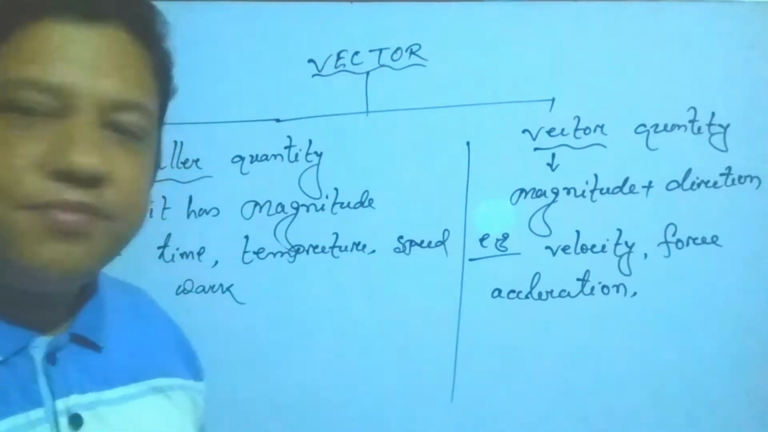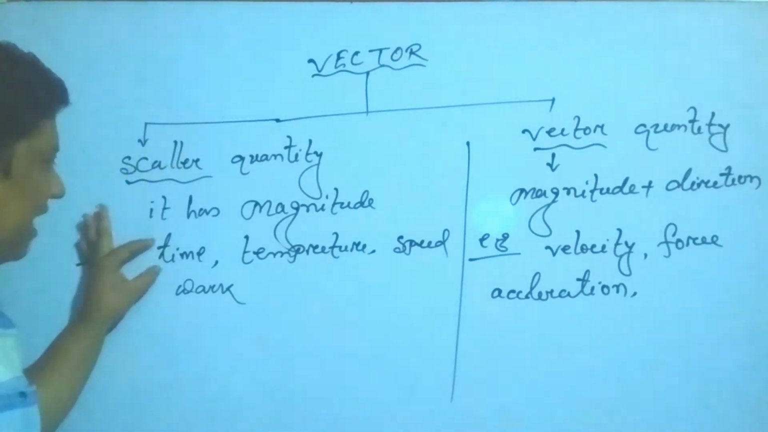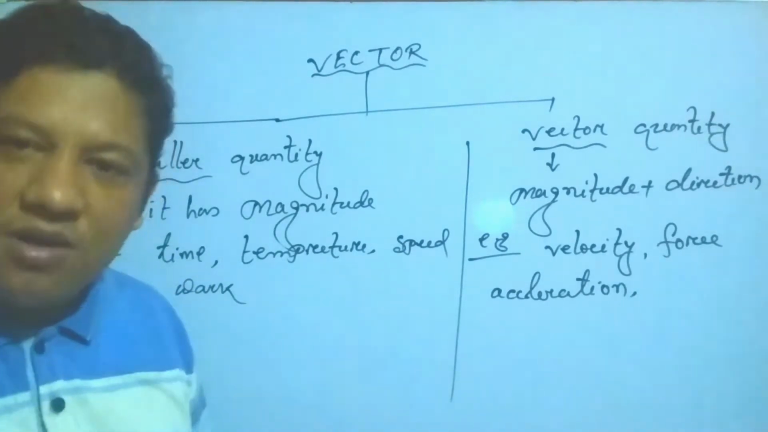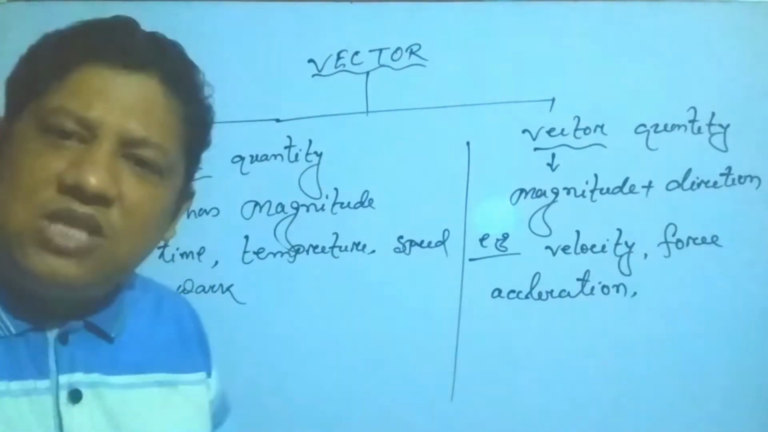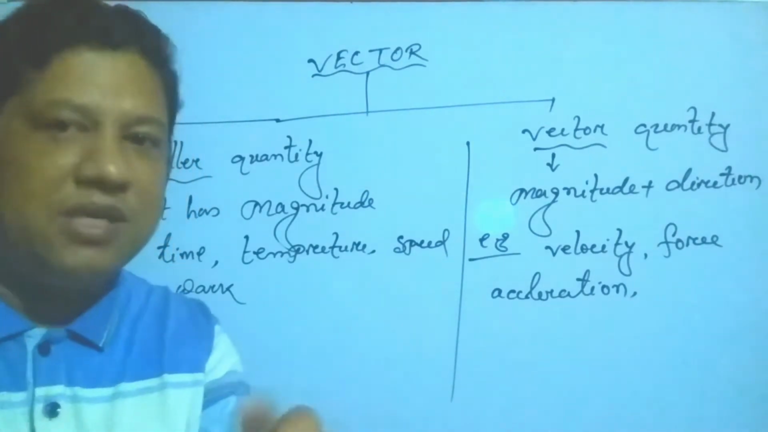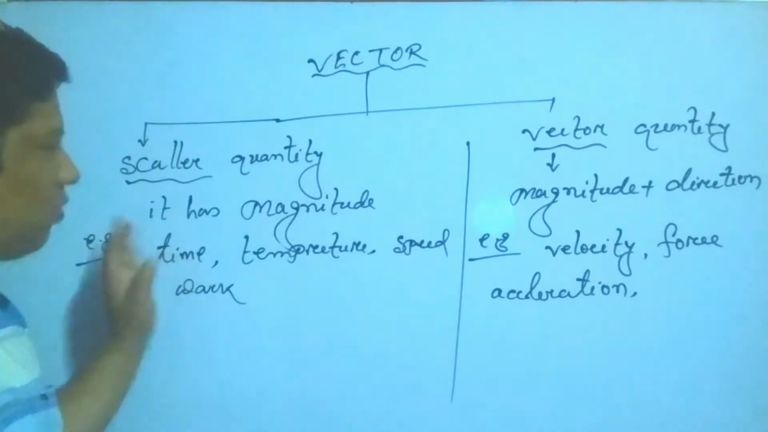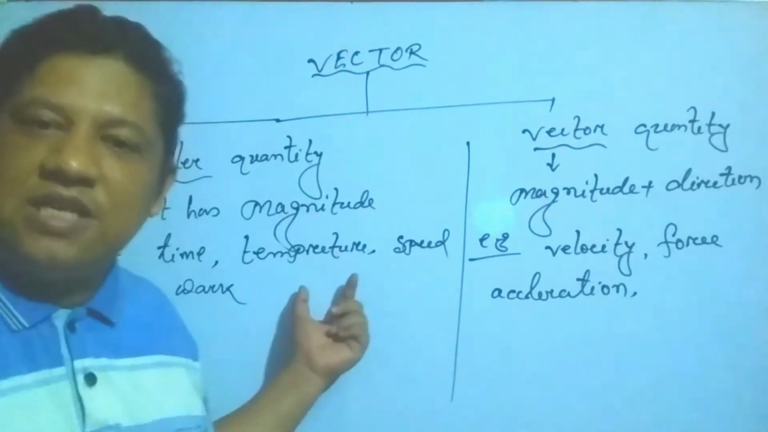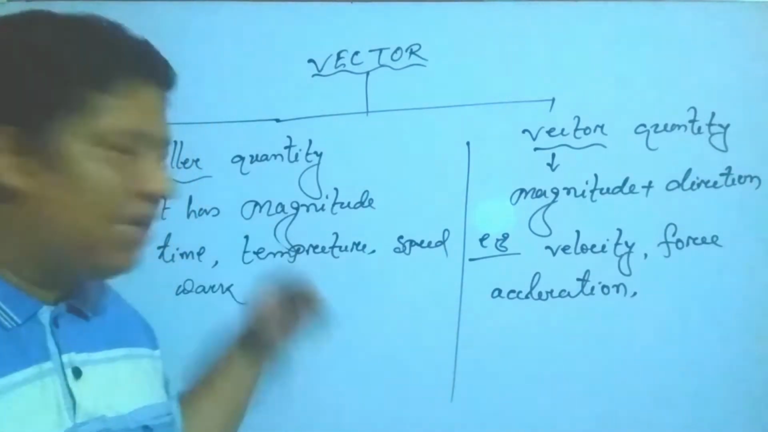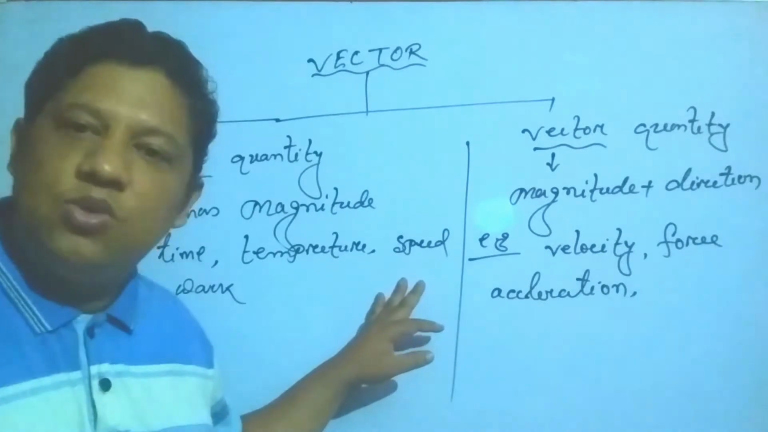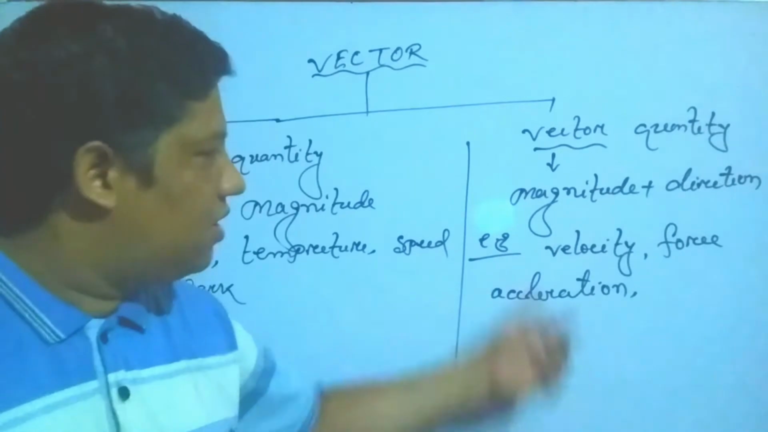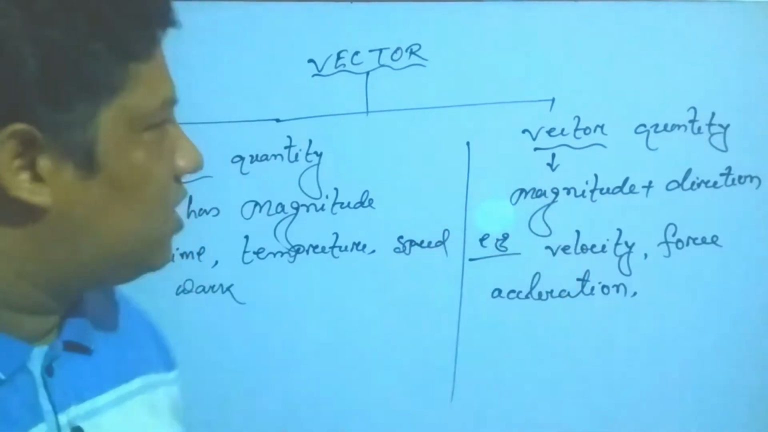So my students, in these cases it is the time, temperature, speed, work. Time, suppose 7:30, 8:30, but there is no need for direction, only just it has magnitude. That is why it is a scalar quantity. Temperature 40 degrees centigrade, 30 degrees centigrade, there is no any direction. That is why it is scalar quantity. Speed, only magnitude, no directions. But here velocity, it is the directions and magnitude. That is why it is a vector quantity.